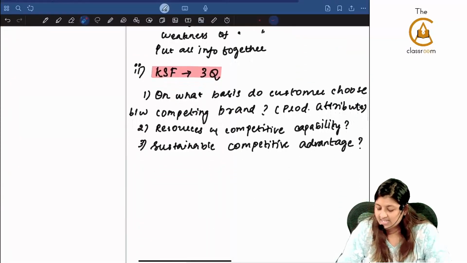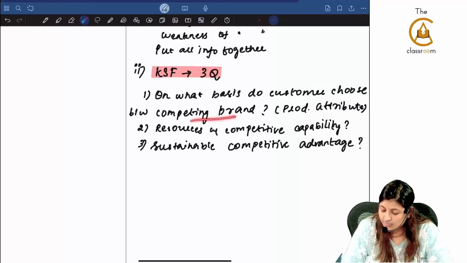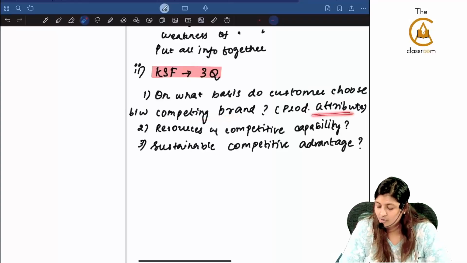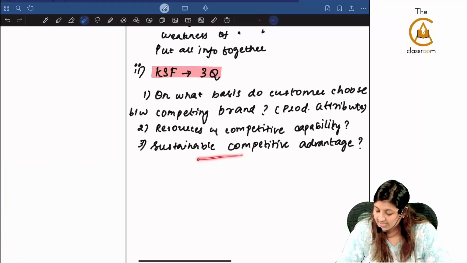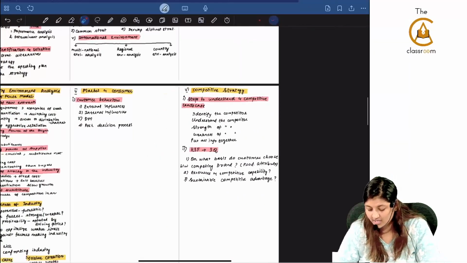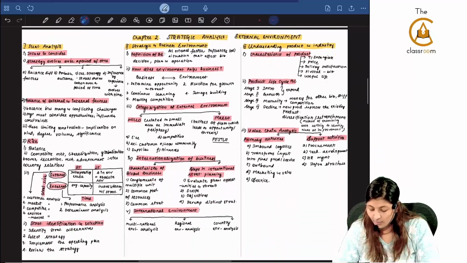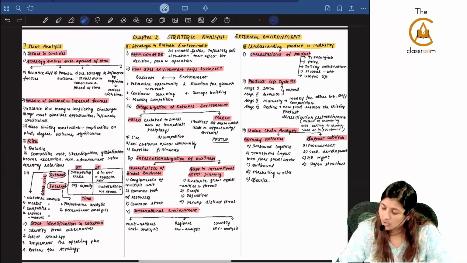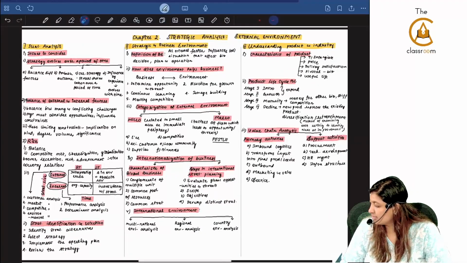What is key success factors? There are 3 questions. Product attributes, that is on what basis do customers choose between a competing brand, that is a product attribute. Second, what is the capability of the resources? Next is sustainable competitive advantage. This is the quick warm note revision of chapter number 2, external environment.